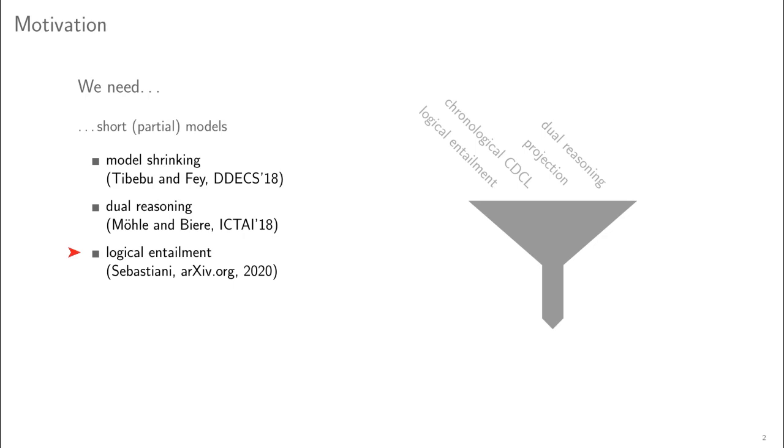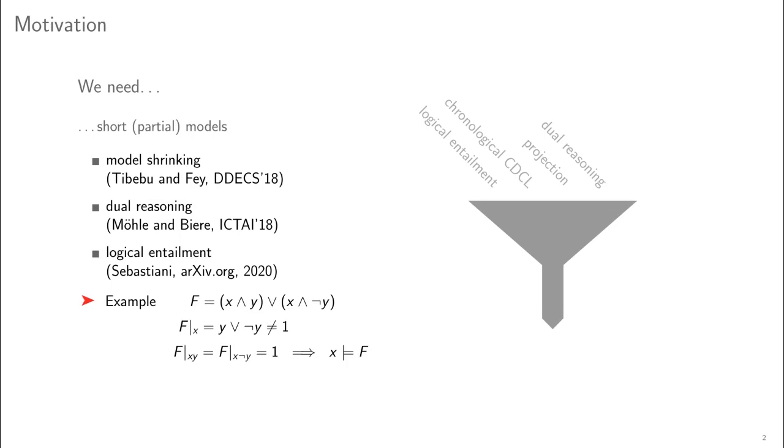Following Sebastiani, we say that the partial assignment I logically entails a formula F if all its total extensions satisfy F. Notice that I may not satisfy F, nor need its partial extensions satisfy F. However, I represents a set of total models of F.